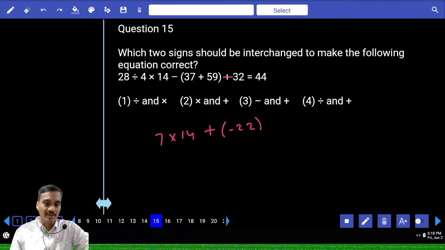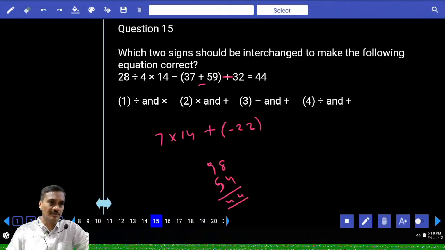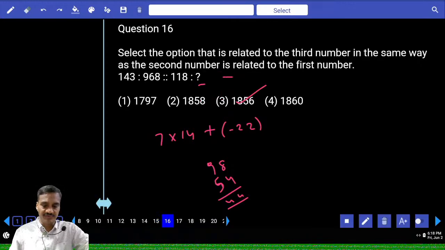Minus 22. And next one finally minus 32. 98 minus 22 minus 32, that is minus 44. Isn't it? Minus 22 and 32 is how much? 54. Minus 54. The answer is 44. And choice 3, question number 15.